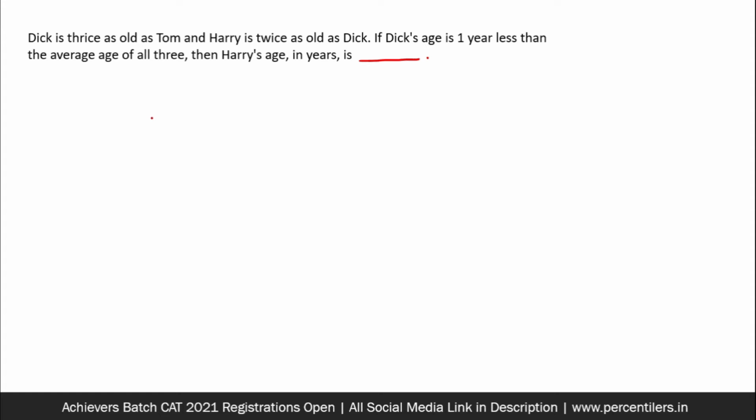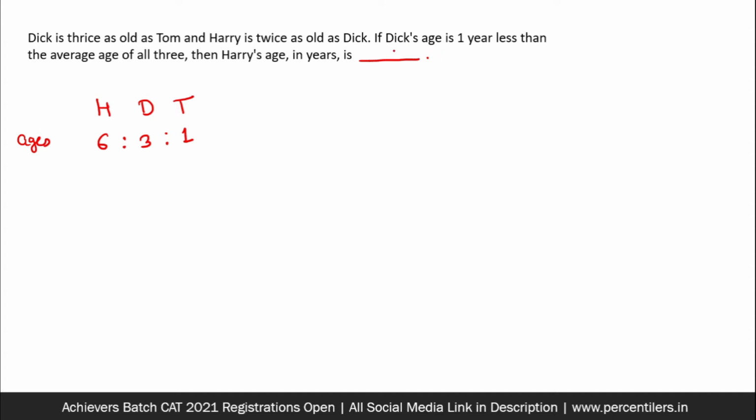Okay, so the question uses the names of the famous trio Tom, Dick, and Harry. I am going to try to form a ratio of the ages of Harry, Dick, and Tom. One for the age of Tom. So Dick is thrice, so Dick's age becomes 3, and Harry is twice as old as Dick. So Harry's age becomes 6 in the ratio. 6 is to 3 is to 1 is the ratio of ages.